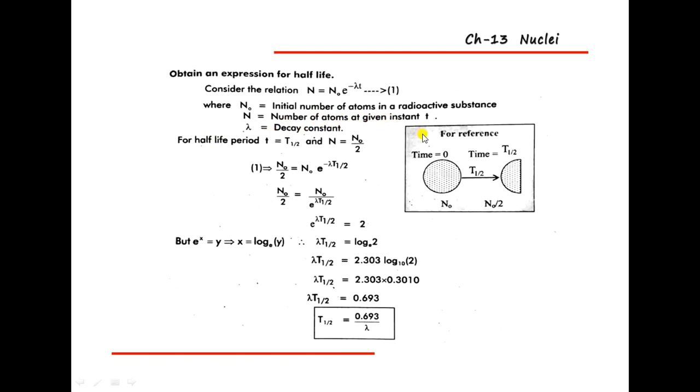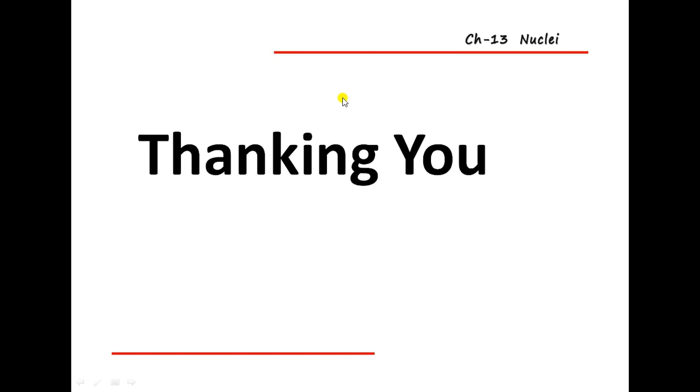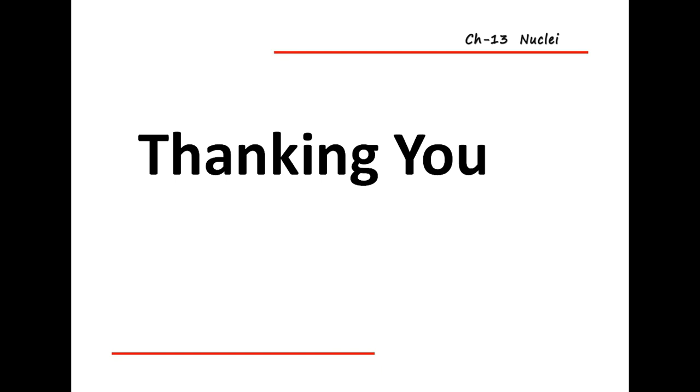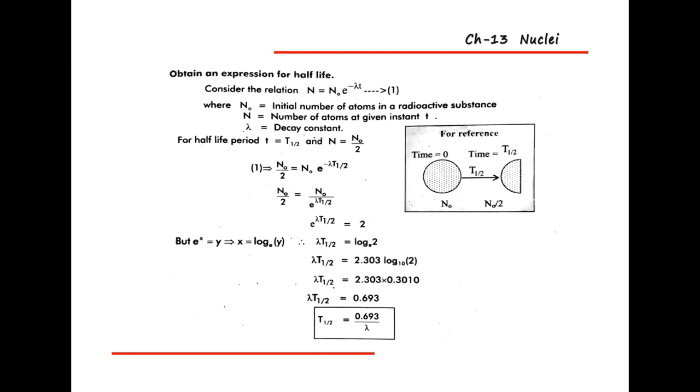Then for the half-life of that substance, t is equal to t half and n is equal to n naught by 2. Okay, t is equal to t half and n is equal to n naught by 2. So for this relation, you should put it in equation number 1 and solve it.